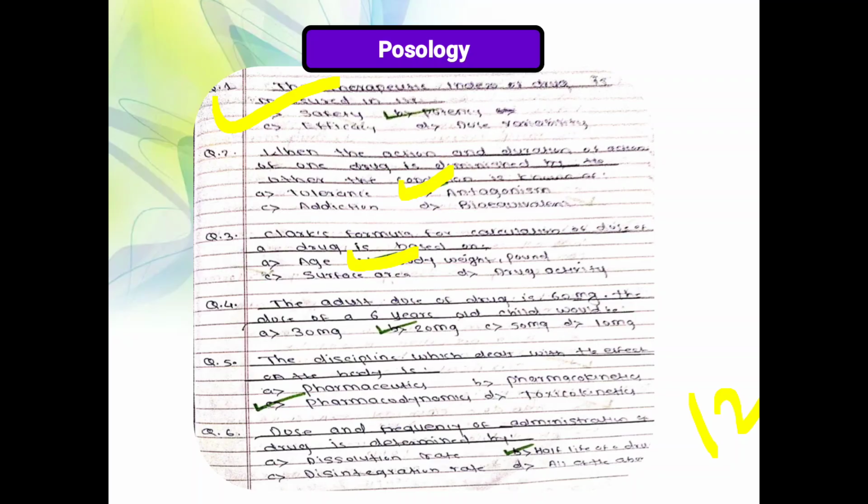That is pharmacodynamics, the discipline which deals with the effect of the drug on the body. Next, the dose and frequency of administration of a drug is determined by dissolution rate, disintegration rate, half-life of drug, or all of the above. Dissolution rate and disintegration rate are carried out as tablet evaluation tests. The dose frequency of an administered drug is determined by half-life, so half-life is the correct answer. This is a question asked in the posology chapter.